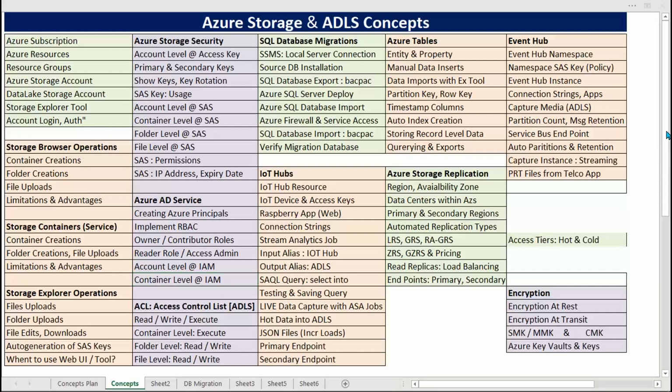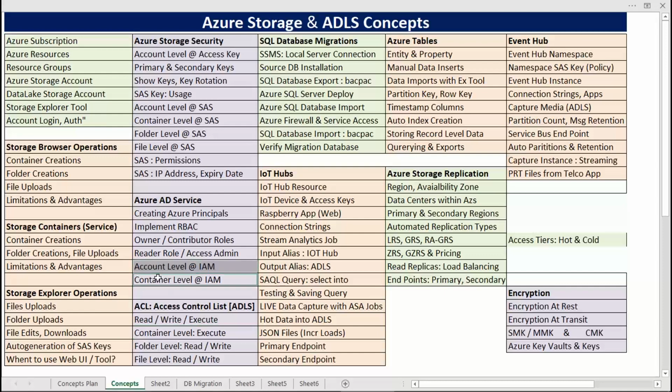If you want to give the ACL, do we need to give IAM first, or can we directly give ACL? No. First, IAM is required, because without IAM at account and container level, we cannot add that user for execute permissions at container level, right? You remember? IAM has to be registered. Then only ACL starts at container level.